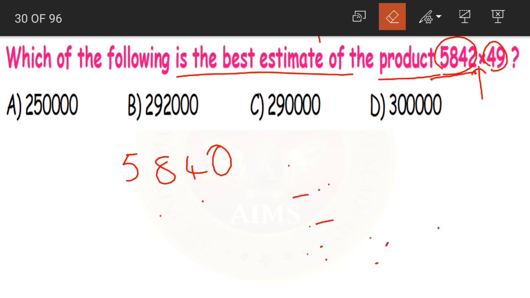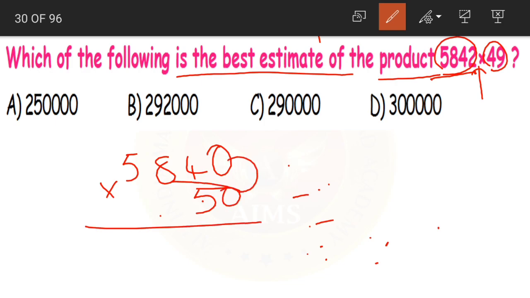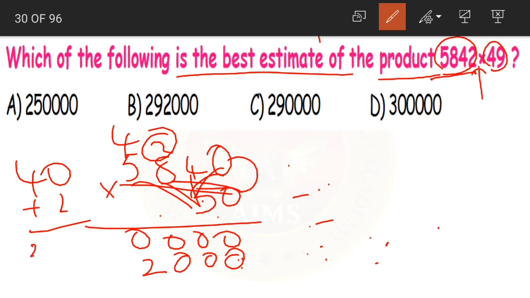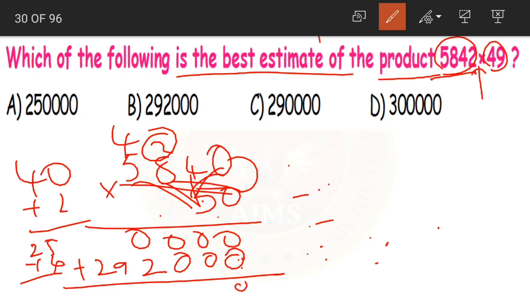5840 into 40, sorry, into 50, we got 50, right? Yes. Now 0 into all the numbers becomes zeros only, so I am writing zeros. Now next, 5 into, before multiplying we should place a 0. 5 zeros are 0, 5 fours are 20, 2 carried, 5 eights are 40, plus 2 becomes 42, 4 carried, 5 fives are 25, plus 4 becomes 29. Now we shall add 0, 0, 0, 2, 9, 2.